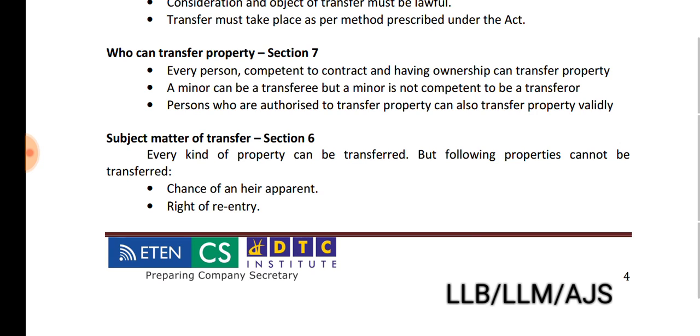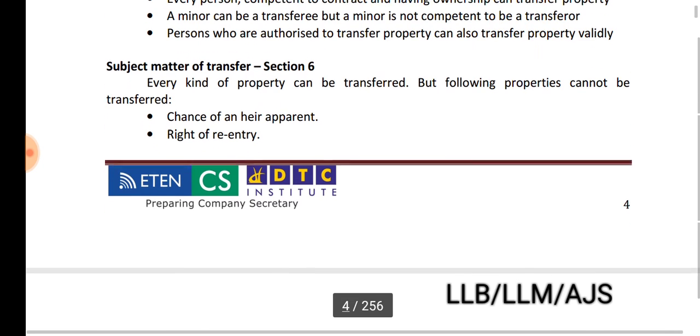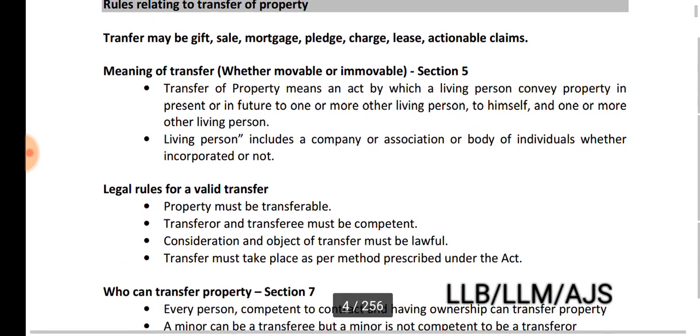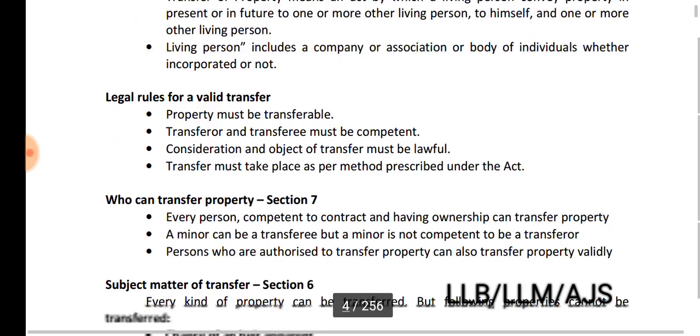So persons who are authorized to transfer property can also transfer it validly. Okay, persons who are authorized, meaning authorized on behalf of the owner, can also transfer the property. Then subject matter of transfer. Section 6. We need to read subject matter. First of all, we read in Section 5 the meaning of transfer, right?